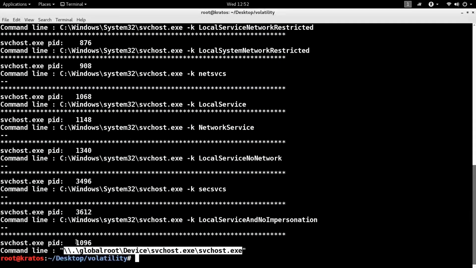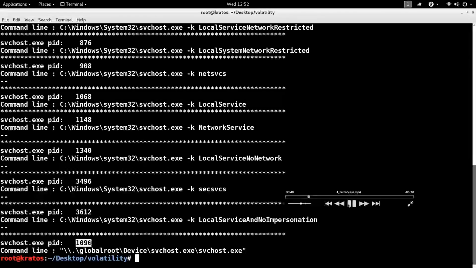So how do you find this path? It doesn't exist on your Windows operating system, which means, notice, there is a device. So the malware created its own device named svchost.exe, and it is storing the malicious executable in that device. So normally the drivers create devices, right? So I'm suspecting probably there is a kernel driver that created this device. So now we need to hunt for the malicious kernel driver. How do I do that?